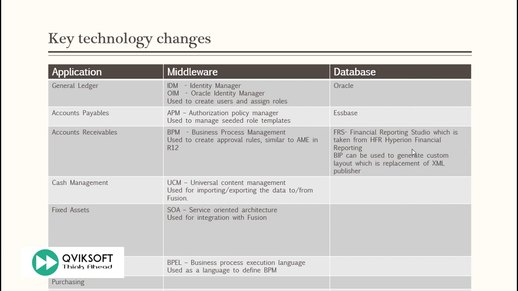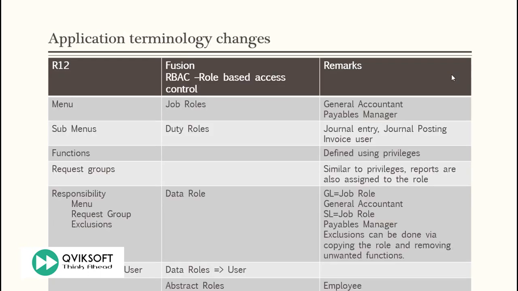As I mentioned in my Fusion options available, SaaS, PaaS, and I was telling you that some things you can do in SaaS. For example, BI Publisher reports you can easily build as per your design, and you can also generate Hyperion financial reporting reports. But if you want to build an altogether new functionality application, that you cannot do. For that, you need to use PaaS. So these are some of the key technological changes which have been done in Fusion. There's a lot more, but I'm just giving you a high level snapshot.